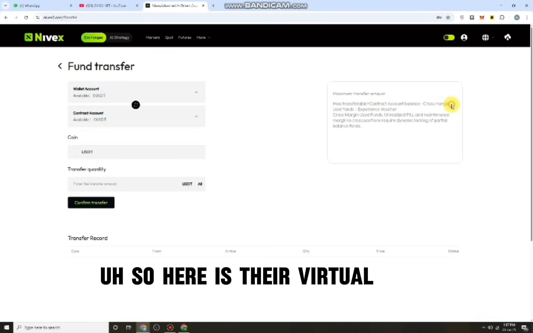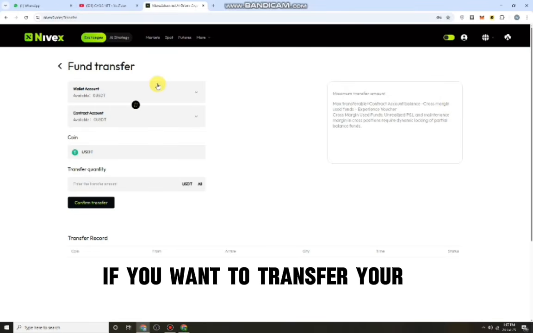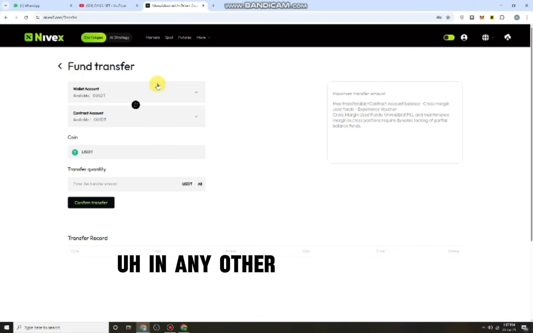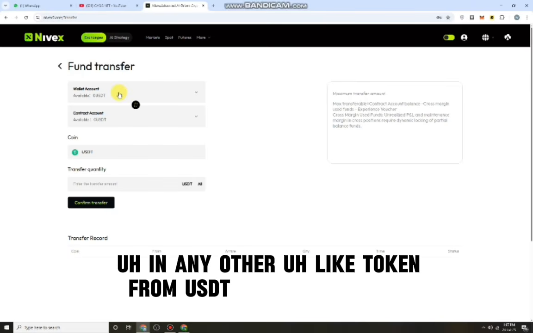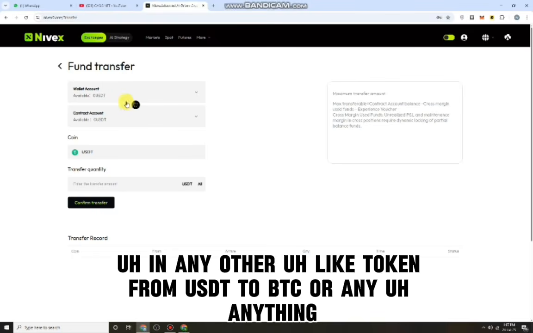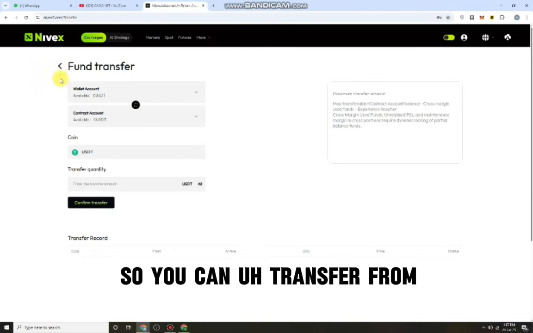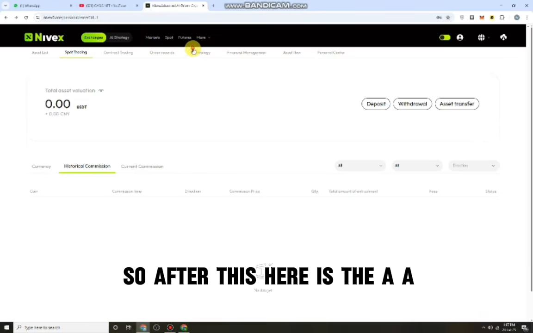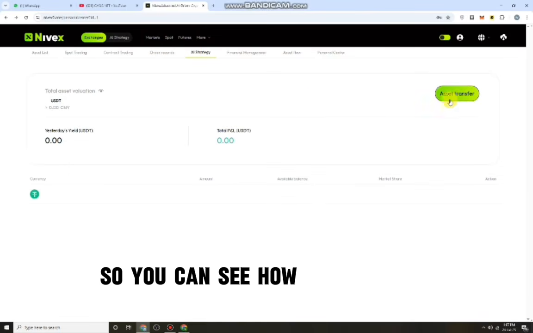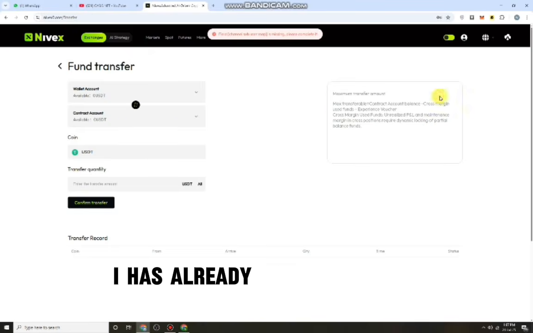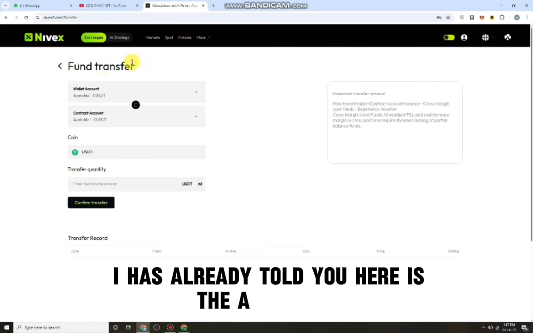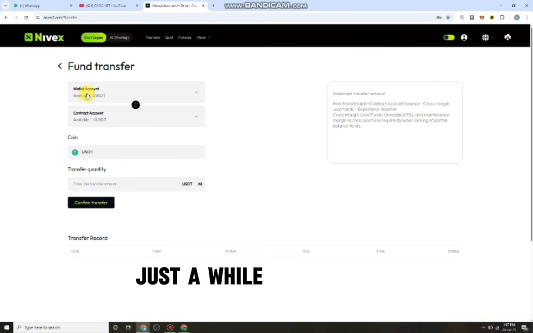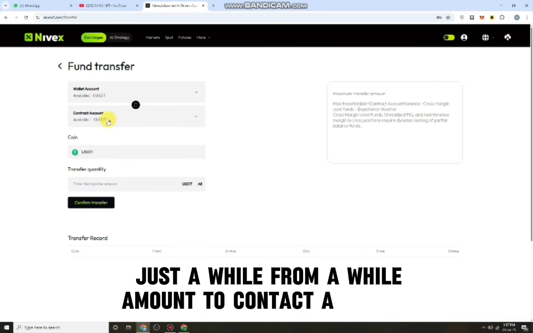So here is their withdrawal option, asset transfer. If you want to transfer your assets into any other token, like from USDT to BTC or anything, you can transfer from here. So after this, here is the AI strategy. So you can see how to transfer your asset. As I already told you, here is the fund transfer, just wire from a wallet amount to the contract account.